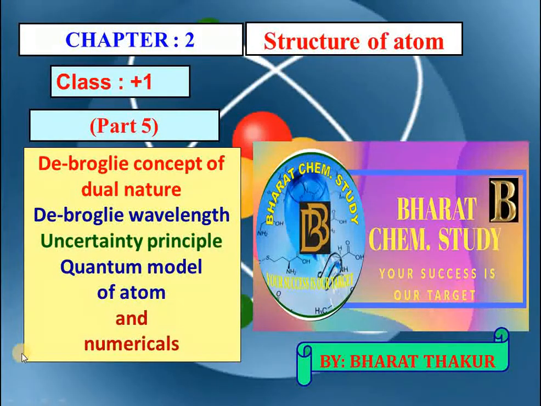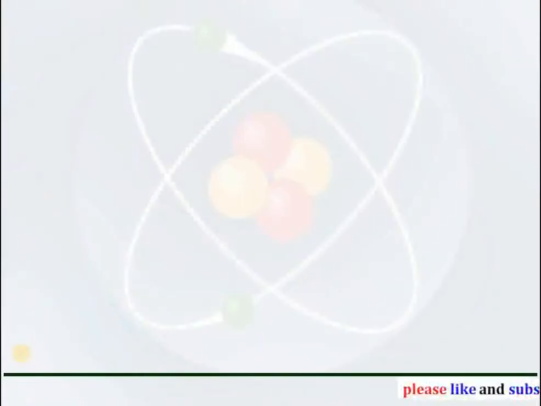Today we are going to study about chapter 2, structure of atom, for +1 standard. In this video, part 5, we are going to study about de Broglie concept of dual nature, de Broglie wavelength, uncertainty principle, quantum model of atom and numericals. So let's start with the topics.